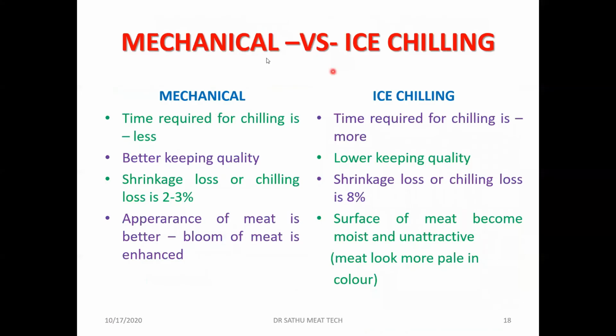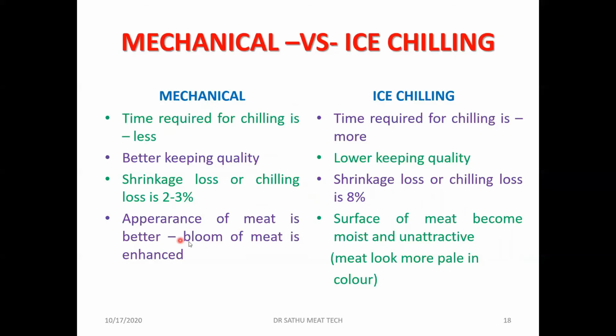So let's see what is the difference between mechanical versus ice chilling. In mechanical chilling, the time required for chilling is less. Here, in ice chilling, the time required for the chilling is more. Mechanical chilling has better keeping quality compared to lower keeping quality. Shrinkage loss is around 2 to 3%, or generally we say 1 to 2% or 3%, like here it is almost 8%. So you can see the shrinkage loss is more in the ice chilling.